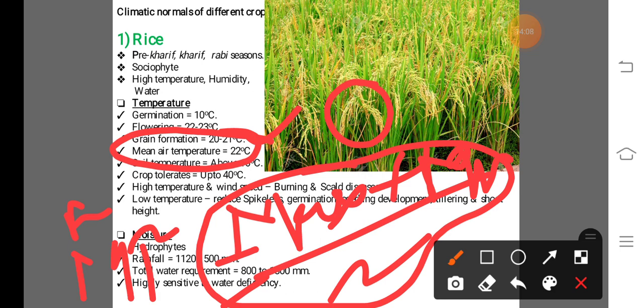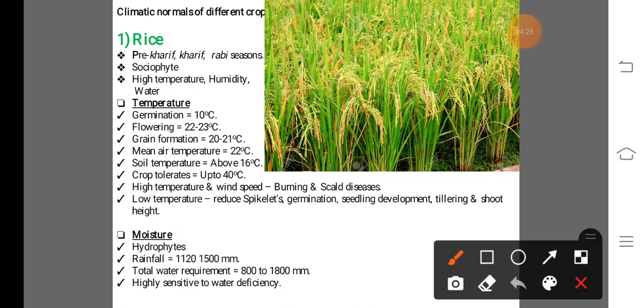For the rice crop growth and development, mean air temperature is required around 22 degrees Celsius during the growing period or entire growth of the rice crop. Also in case of soil temperature, near about 16 degrees Celsius is required for the rice crop after transplanting.